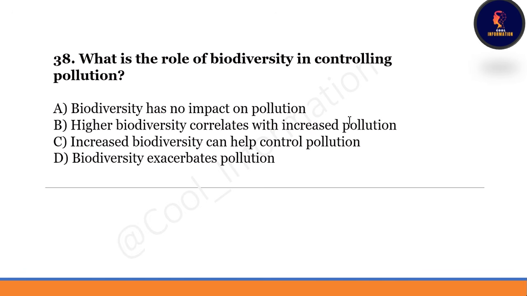Next question. What is the role of biodiversity in controlling pollution? Option A, biodiversity has no impact on pollution. Option B, higher biodiversity correlates with increased pollution. Option C, increased biodiversity can help control pollution. Option D, biodiversity exacerbates pollution. Correct option will be option number C, increased biodiversity can help control pollution.